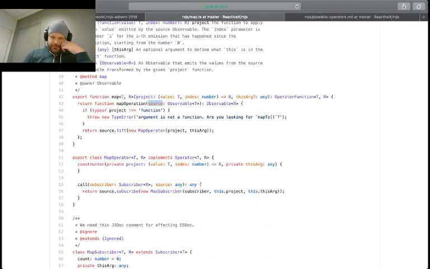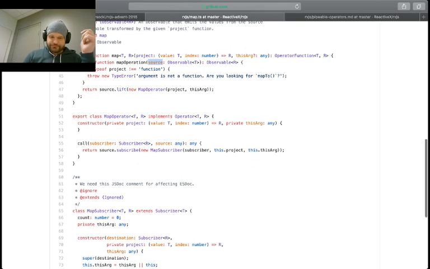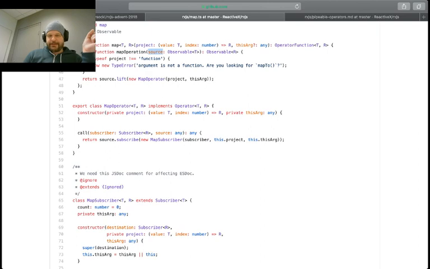And our map operator is nothing more than just an implementation of the operator, and all of our operators follow this particular thing of T to R or T to T or what have you. So inside, it basically calls source.lift, and lift basically just applies the source to our particular map operator and so forth.